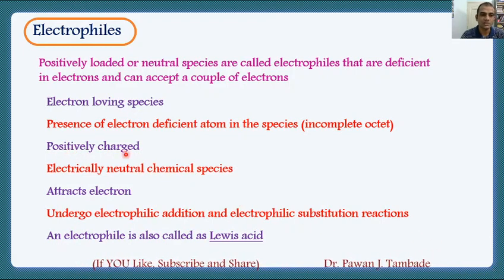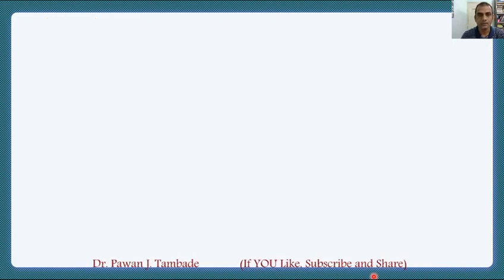Electrophiles may be positively charged. Electrophiles may also be neutral, having an electron deficient atom in them. Electrophiles attract electrons, and they undergo electrophilic addition and electrophilic substitution kinds of reactions. An electrophile is also called a Lewis acid. So these are some examples of electrophiles.